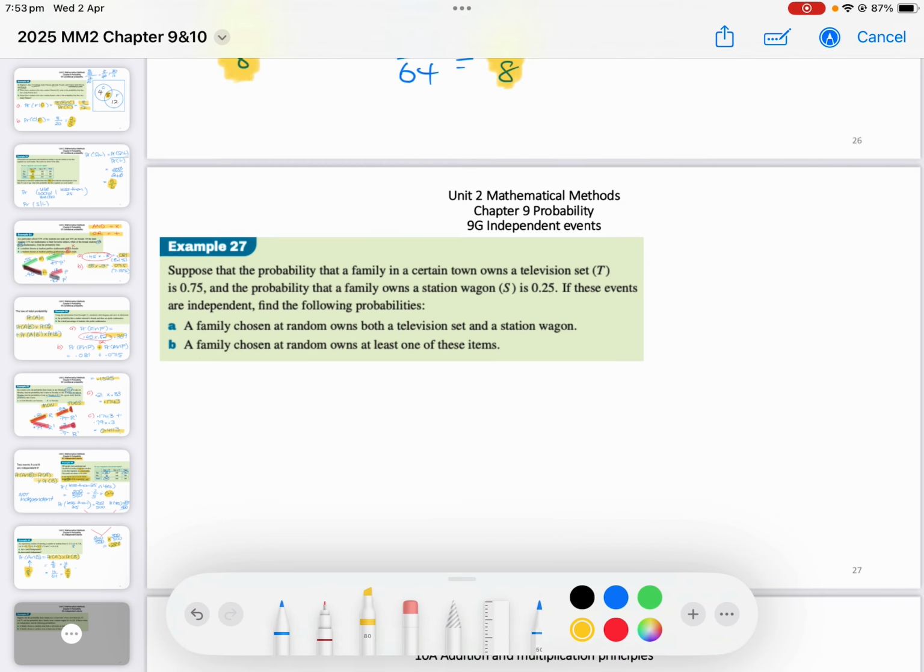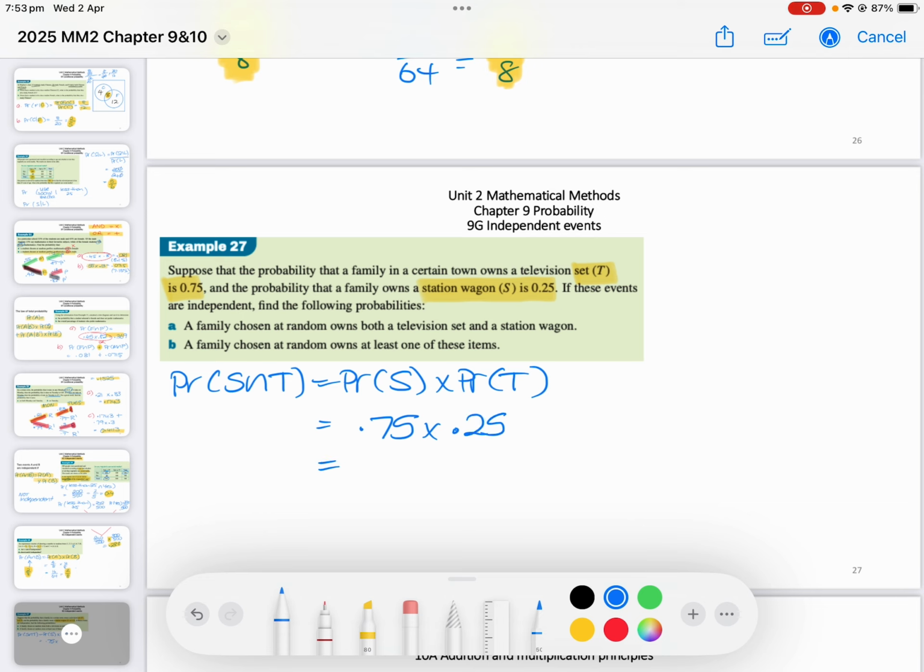The probability a family owns a television set is 0.75, and the probability they own a station wagon is 0.25. If these events are independent, so if probability of S intersect T equals probability of S times the probability of T, then I know that S intersect T must be 0.75 times 0.25. And if you calculate that, it's 0.1875.